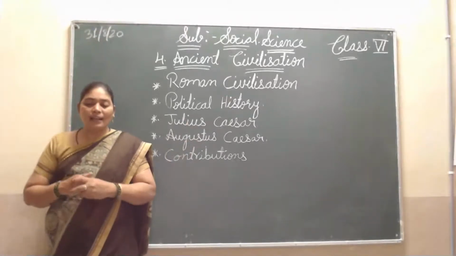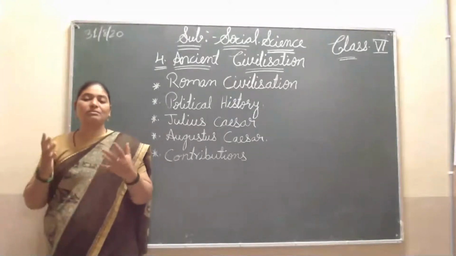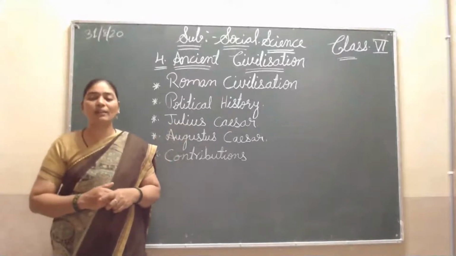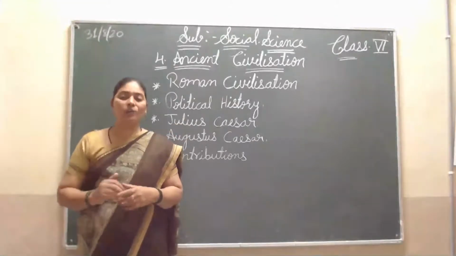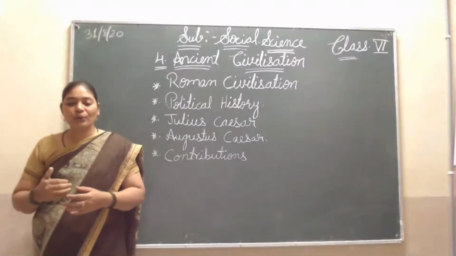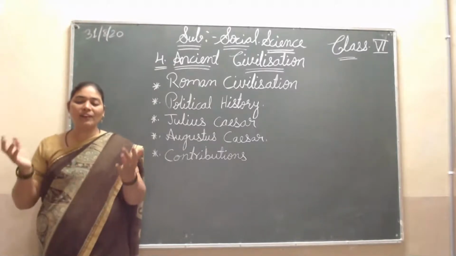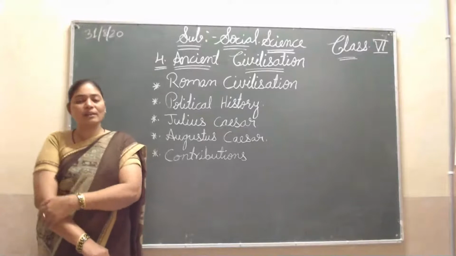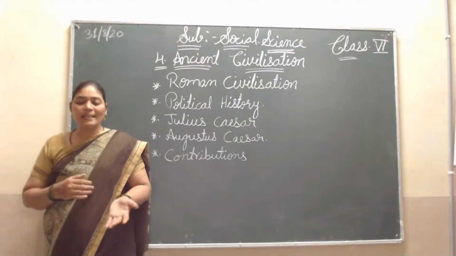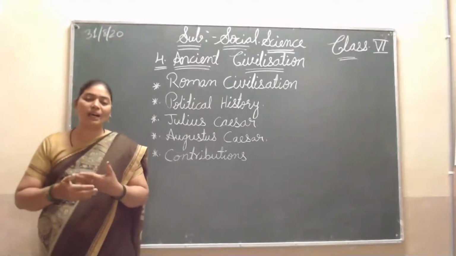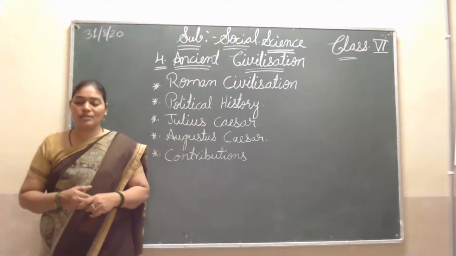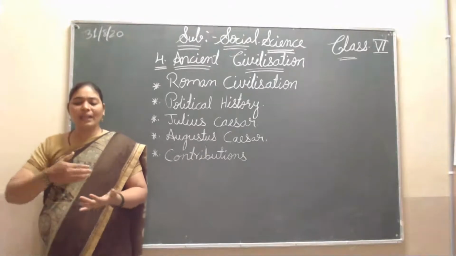Julius Caesar himself was a great, good historian. He wrote about his rule, how he defeated, whom he defeated, all those things. Then Cato and Caesar were famous philosophers, also great philosophers. Like this, many people made their contributions in the time of Julius Caesar and Augustus Caesar. So many examples are there.